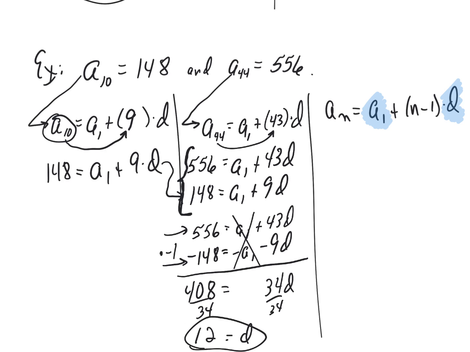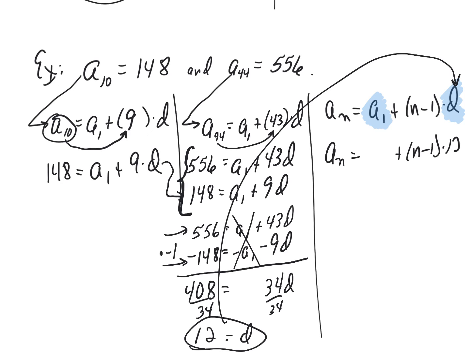So what I can then do, now that I know what d is, is go up into my equation and replace the d with a 12. So the only thing I'm left with is a sub 1. So what I've got to do is look around for an equation with an a sub 1. I'm trying to make a little bit of room off to the left here. So, hey, we have an equation with an a sub 1. It's right here. Oh, sorry about that, I thought it was picking my highlighter. There it is. All right, so we have an equation with an a sub 1.